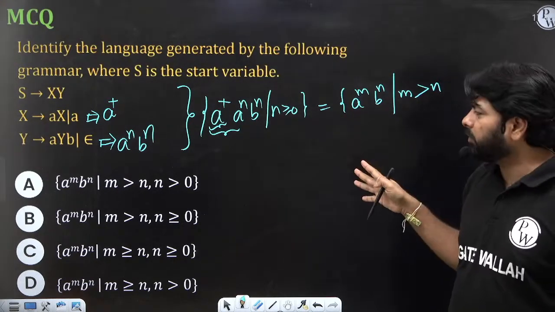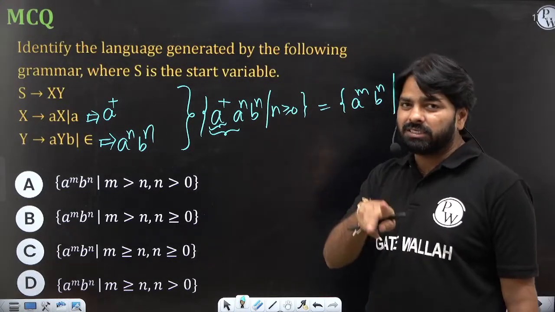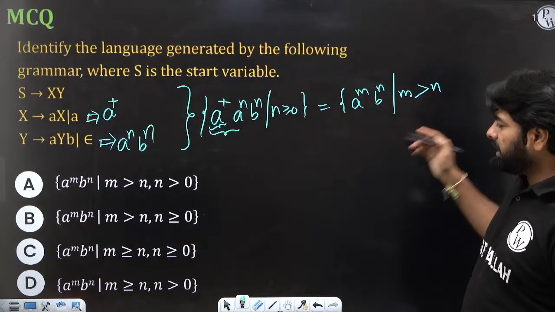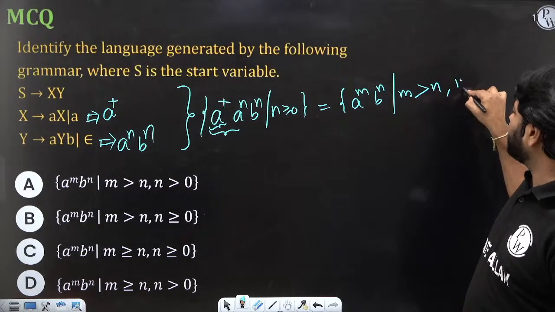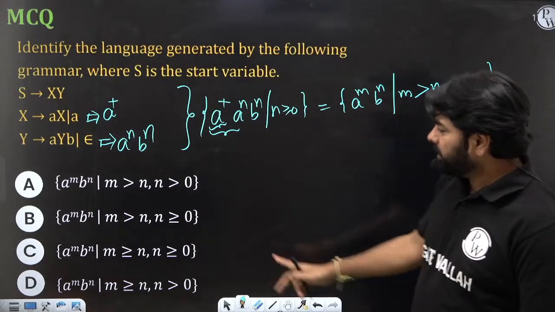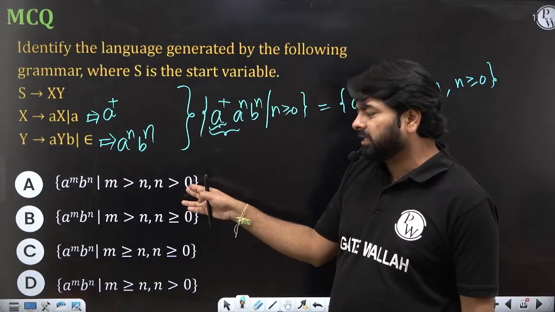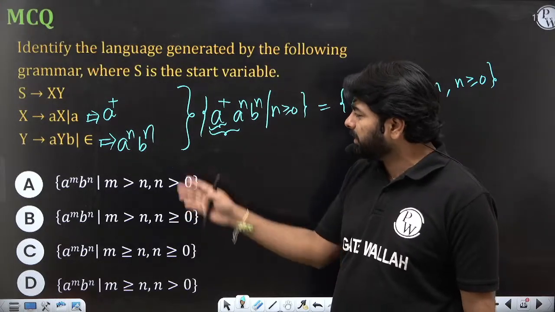There's no doubt about it. B's can happen 0 times, but A's can never be 0 here. So here m comma n, and given that n is greater than or equal to 0, n can be 0, not an issue. Okay, so here it's saying n not equal to 0; greater than 0 means 0 you can't put, but with greater than or equal, 0 you can.